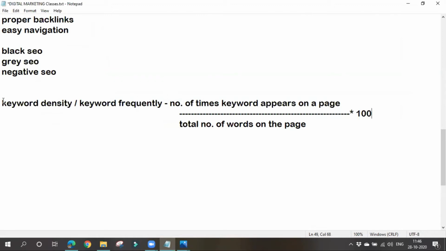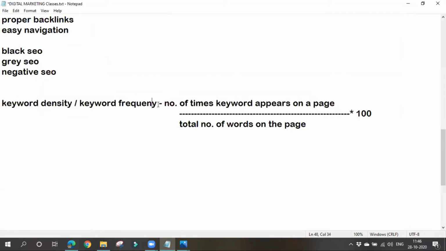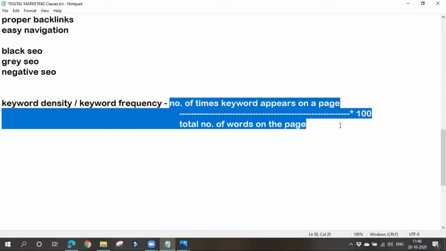Okay, this is the formula. Keyword density or keyword frequency is nothing but how frequently a keyword is appearing in the content. So this is how we should calculate the keyword frequency.